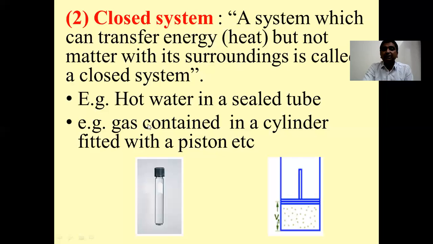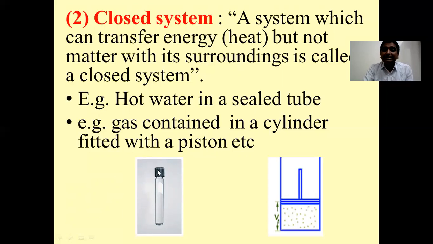How? See, in the first example, if this liquid which is covered with this lid inside this bottle is heated from the bottom, what will happen? The liquid inside this bottle will get hot and it will try to transfer its heat energy to the surrounding through this glass.